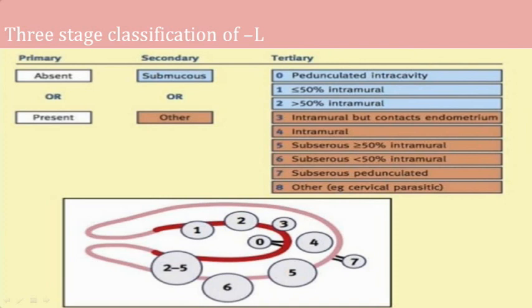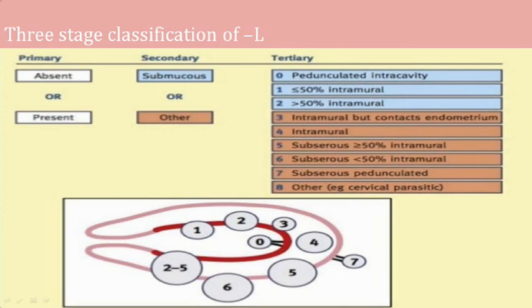And again we divided into tertiary, where there were 8 varieties, out of which 0 was the submucous variety, that is, it is pedunculated and in the cavity. 1 was, and 2 was, and 3 was. Basically it was about the component where it encroaches into the myometrium.